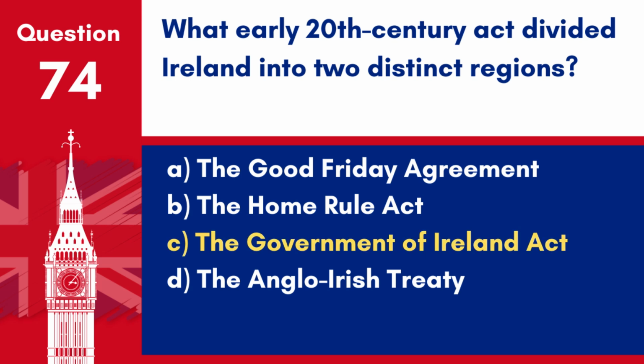Answer: C. The Government of Ireland Act. The Government of Ireland Act of 1920 divided Ireland into two separate regions, Northern Ireland and Southern Ireland.